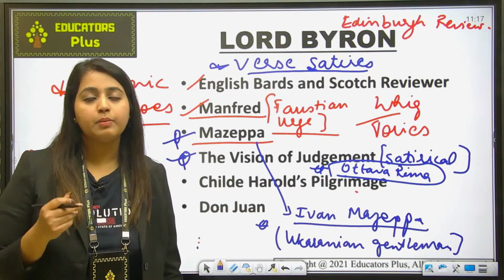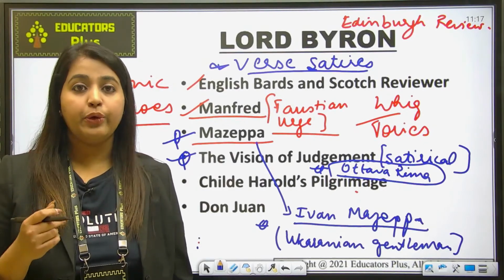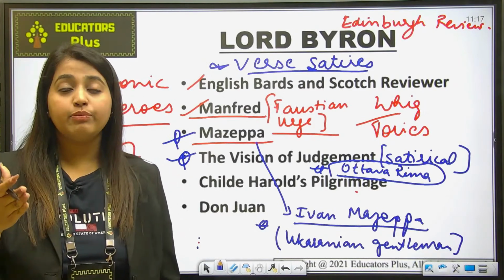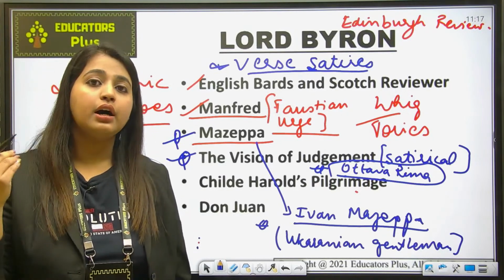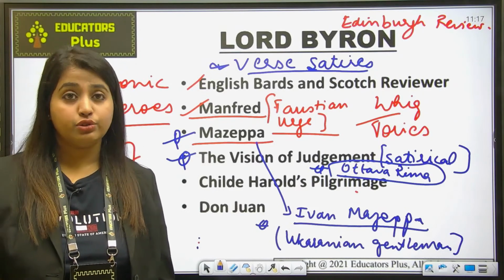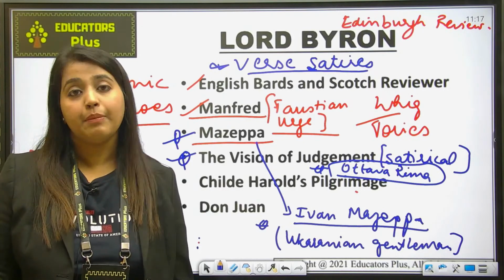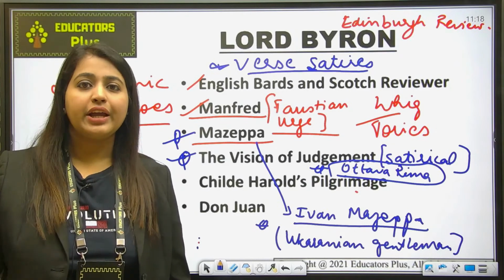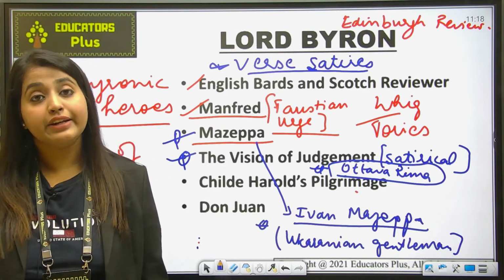Now, what happened in this particular work? Basically, this work is written as a satirical poem, and it is based on a dispute for George III to enter into heaven. So, in Southey's work, A Vision of Judgment, he has portrayed George III's soul entering triumphantly. ठीक है, उसको वेलकम करा गया है वहां पे heaven में, without any receiving his due. उसको कोई punishment नहीं मिली, कुछ नहीं मिला, उसको आराम से enter होने दिया heaven में.